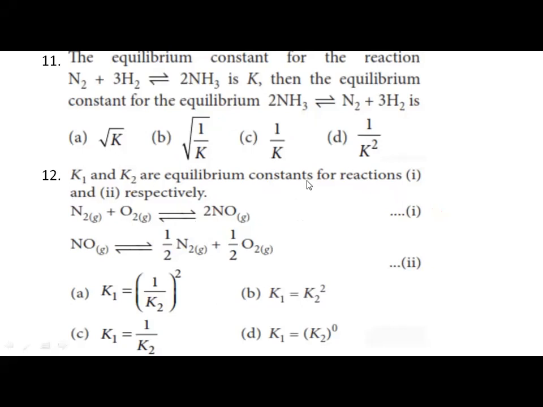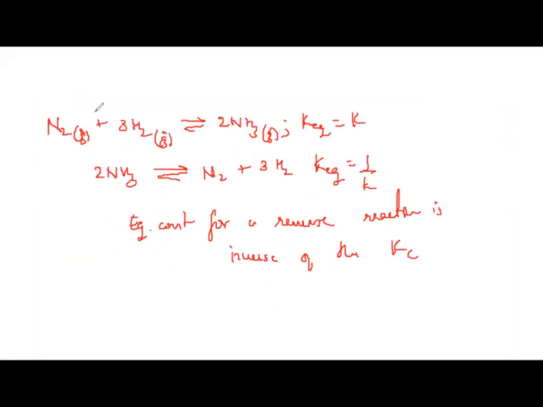K1 and K2 are the equilibrium constants for the reactions N2 plus O2 gives 2NO, and NO gives half N2 plus half O2, respectively. So they have asked for the relationship. Take the reactions, solve it out and tell the relationship. What is done on the equation you should be knowing. So let us write the reactions. N2 plus O2 gaseous gives 2NO, and this is the equilibrium constant K1.